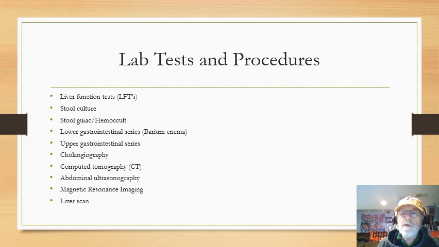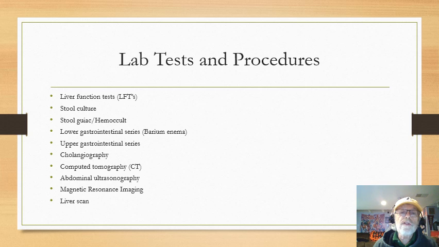Stool guaiac or hemoccult is where they test the fecal material for blood. They just take a little bit of the fecal material, rub it on this little, it's like a filter paper, and then they could drop some reagent on there. If it turns purple, it means that there's iron in that. If there's iron in that, the iron came from the blood. Okay, so that's called a stool guaiac or hemoccult. And sometimes people will do some very early initial screening for cancers, because why? Cancers will cause some blood to be in the stool.